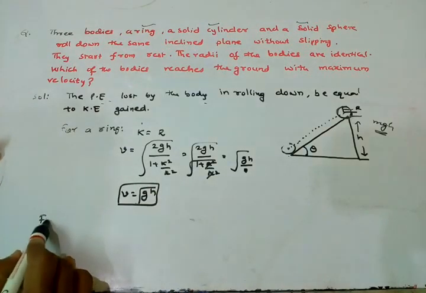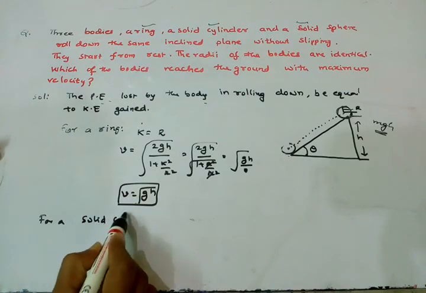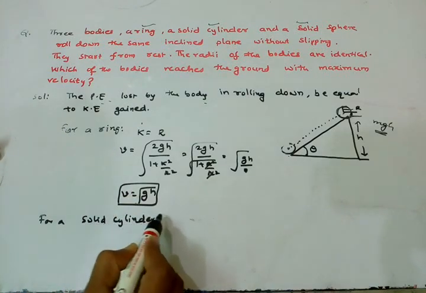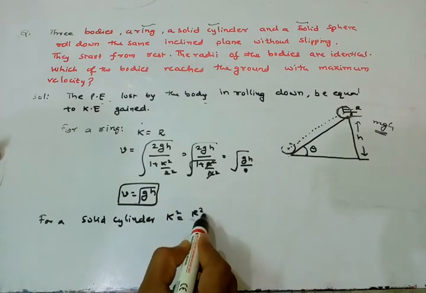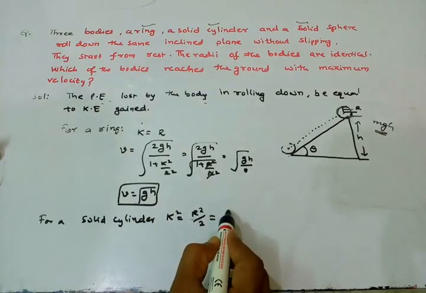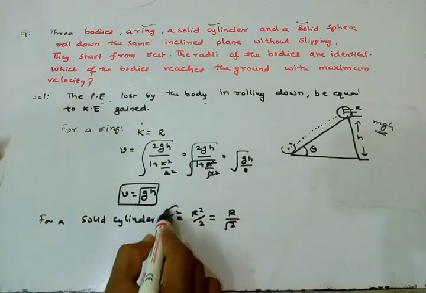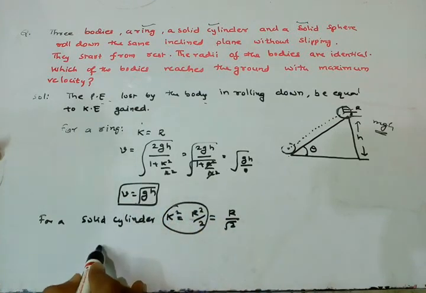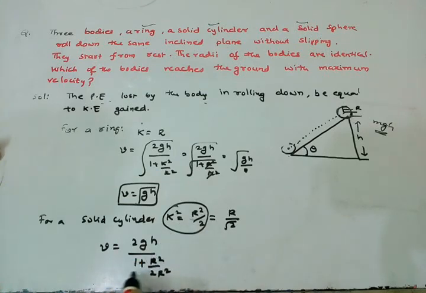If you go for a solid cylinder, k square equal to r square by 2, so k equal to r by root 2. We substitute k square equal to r square by 2. So v equal to under root of 2gh by (1 plus r square by 2 by r square).